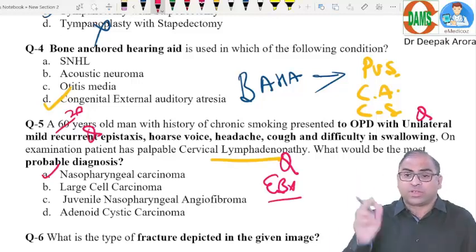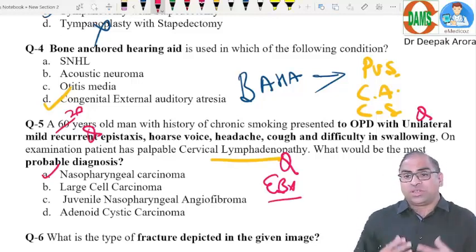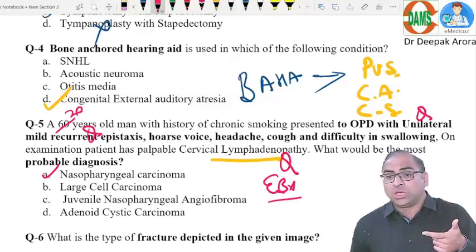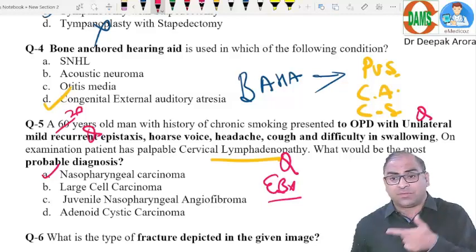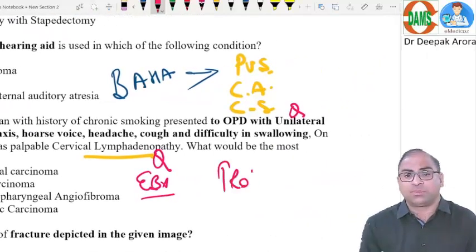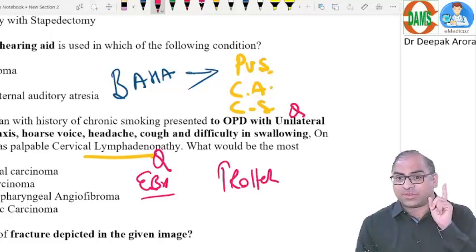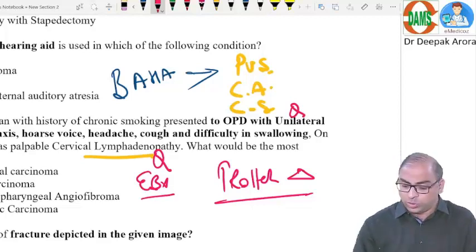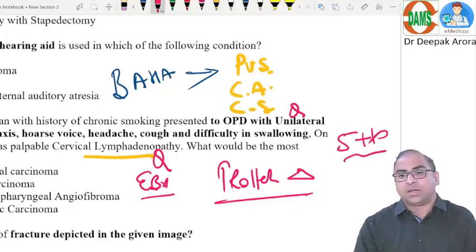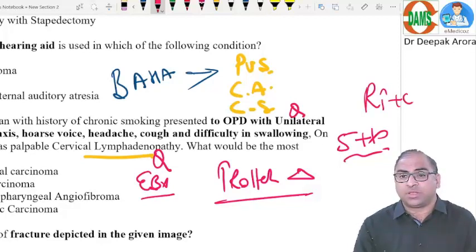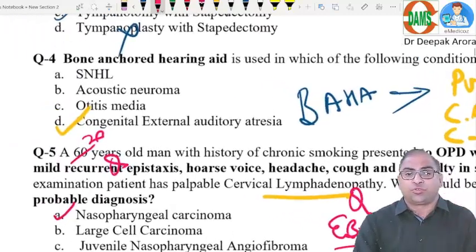Yes. What is the most common site? Fossa of Rosenmuller. What will be the symptom? What will be the presentation? Middle ear symptoms, yes, are there. If there is a glue ear with 5th and 10th nerve paralysis, that is your Trotter's triad, going in favor of nasopharyngeal carcinoma. So just remember, Trotter's triad, if the examiner asks you, nasopharyngeal carcinoma, that is a glue ear with 5th and 10th nerve paralysis. Okay. What is the treatment of choice? It is radiotherapy followed by chemotherapy. These are the treatment options for nasopharyngeal carcinoma.